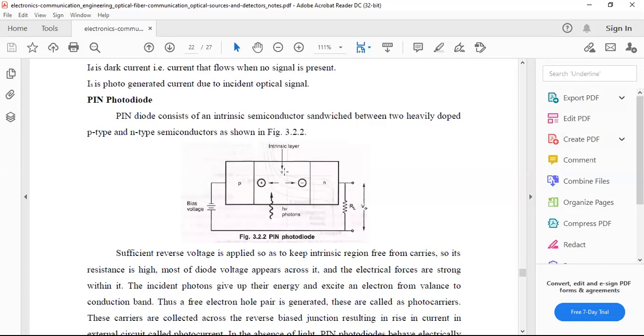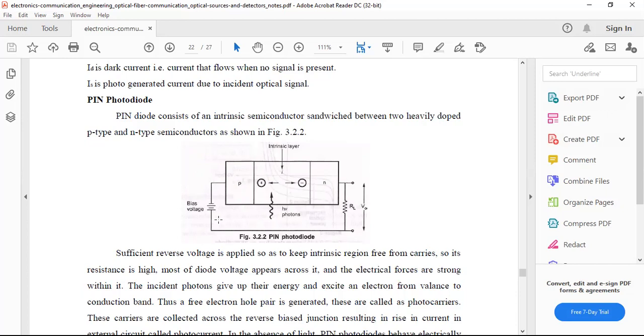Whenever radiant energy is applied at the middle part, some modifications will be observed, and the electron and hole pair recombination will be observed from the P channel and N channel.